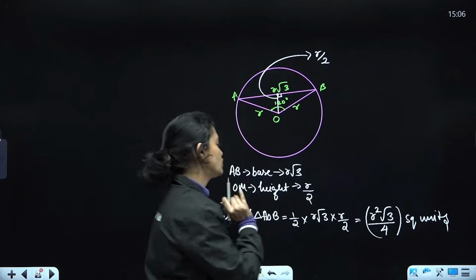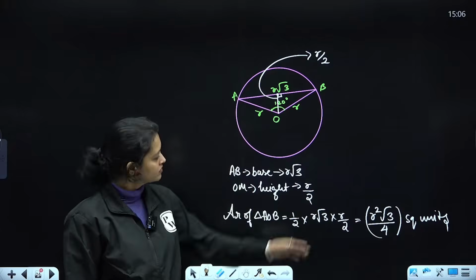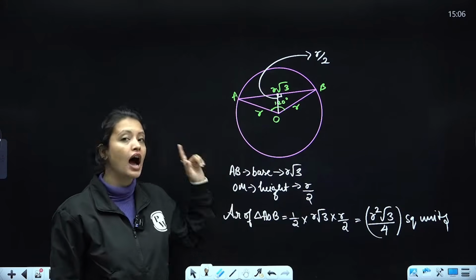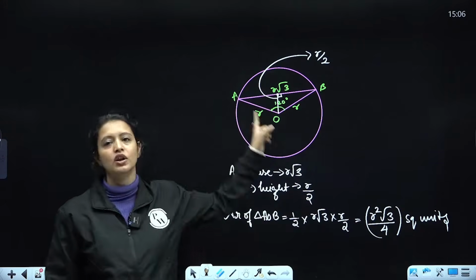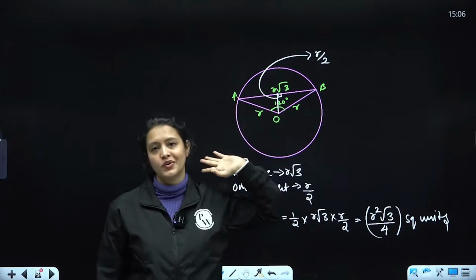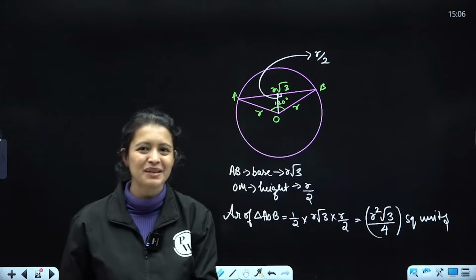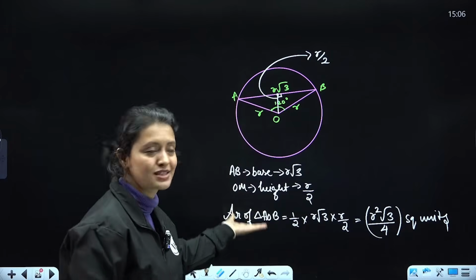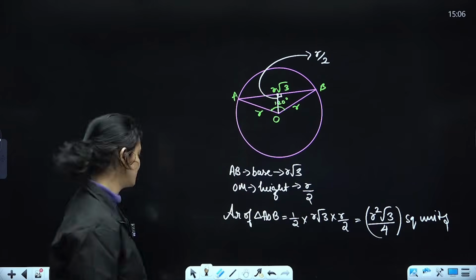Okay? R square root 3 by 4. This is important, guys. How do you prove it? You make your perpendicular, prove both the triangles are congruent, then use trigonometry. Okay? Please remember the steps of proving this also and mug this up also. It will be always helpful for you people. Okay?